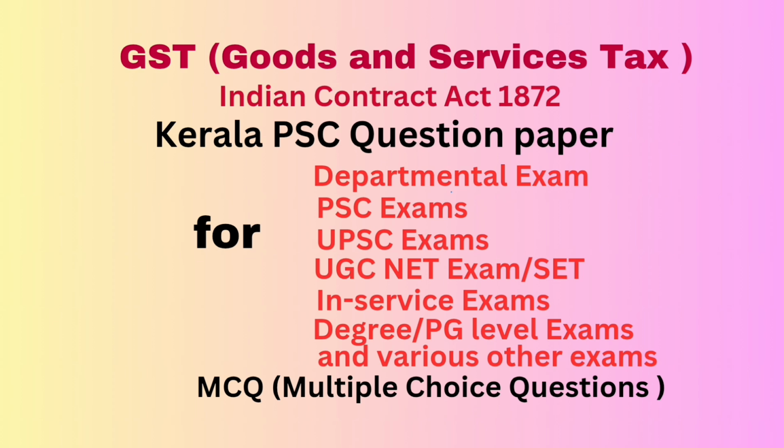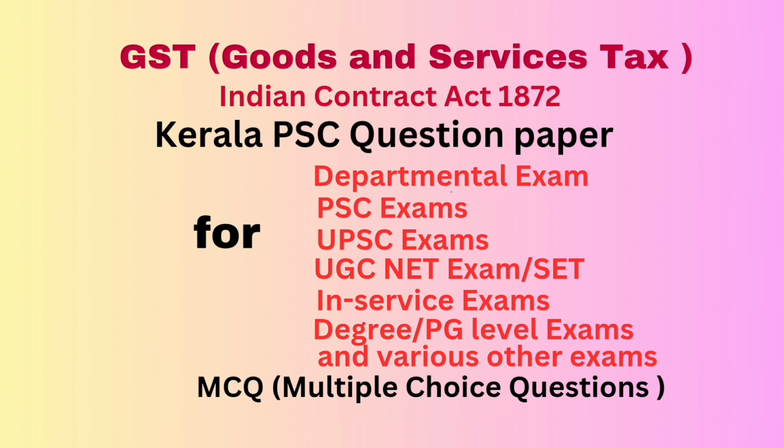Question number 48. To get registration as tax practitioner, a person has to register in the required form through electronic portal dash. Answer option B, directly or through a facilitation center. Question number 49. The electronic liability register of the registered person shall be debited by dash.